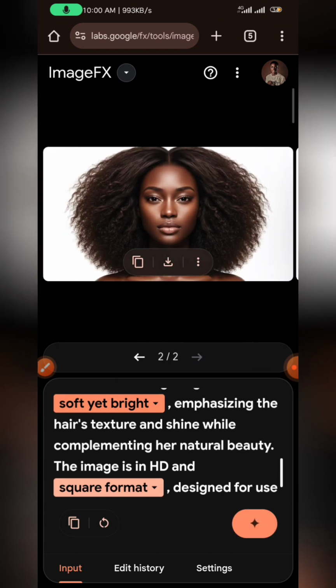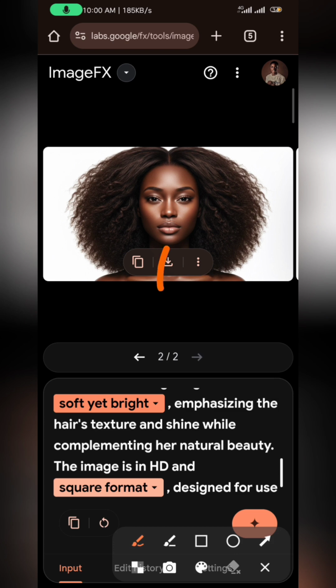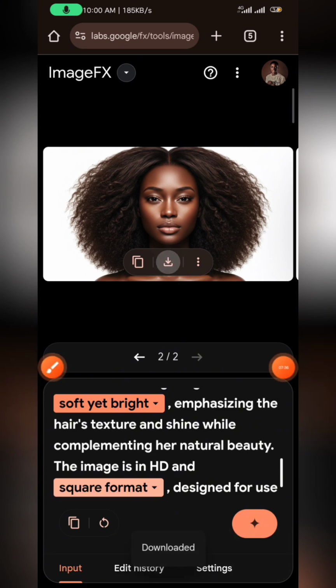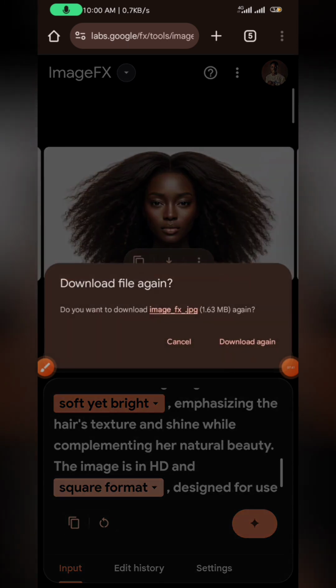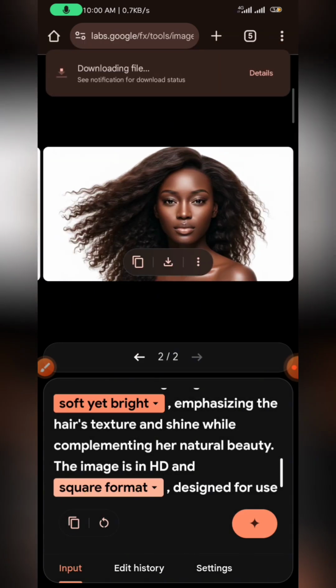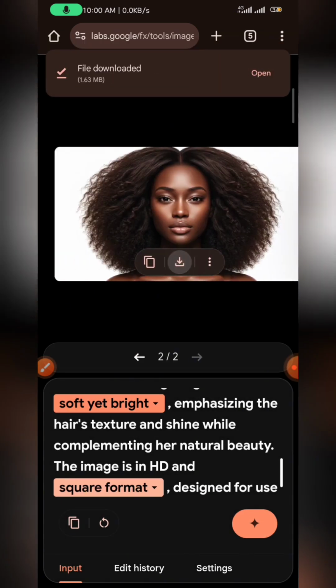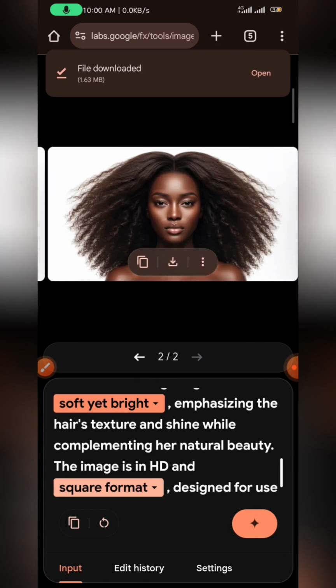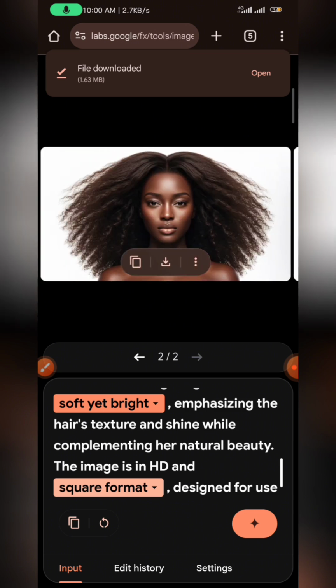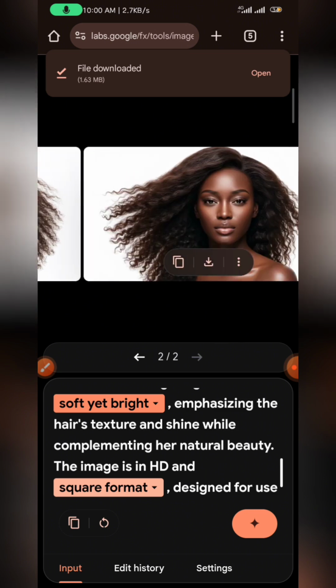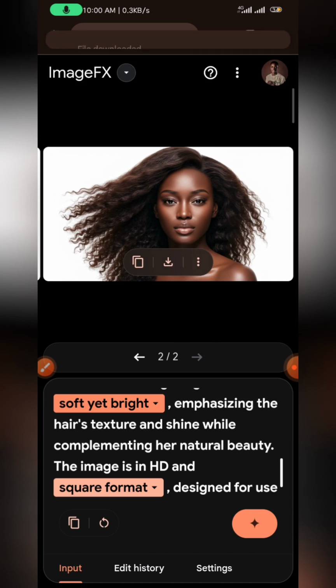And when you do, all you need to do is to click on this middle download icon here, and it's going to just start downloading. You can see different options, different variations. Once you slide, you can see different variations. So I think I like this one. I would download it if I was working. You can see how hyper realistic this skin looks. It looks like an actual person, but it is AI generated. So you don't even have to worry about copyright issues and all of that.